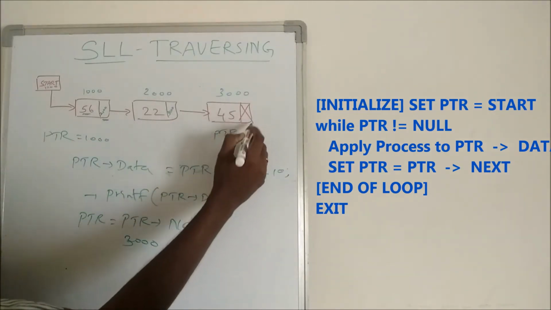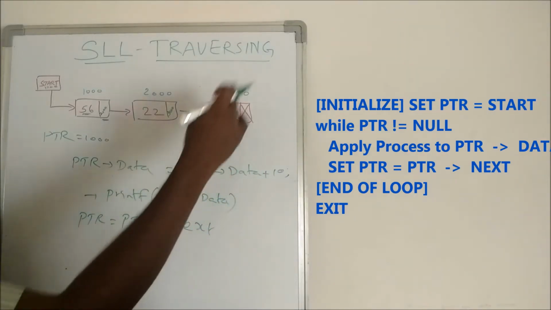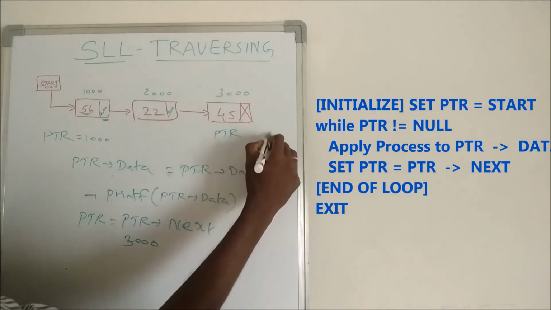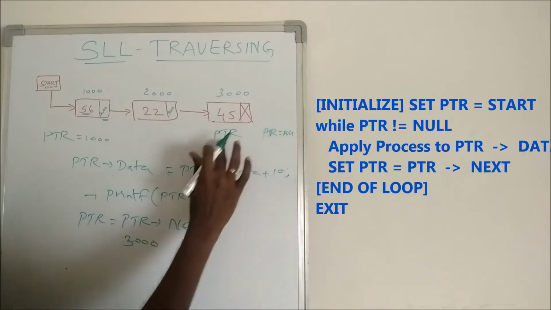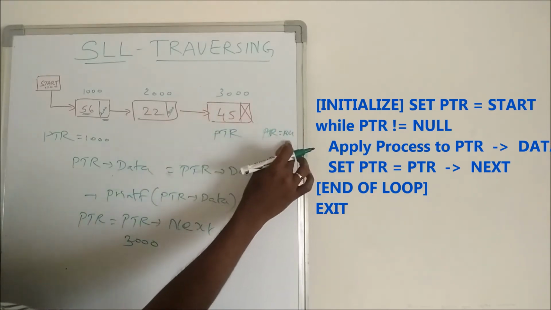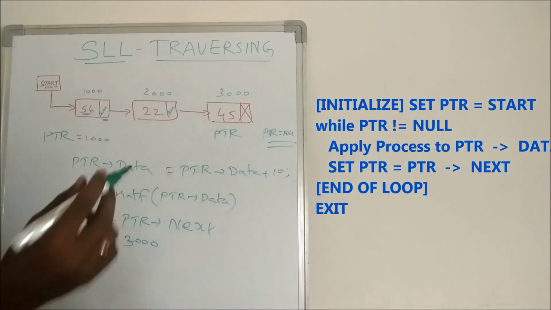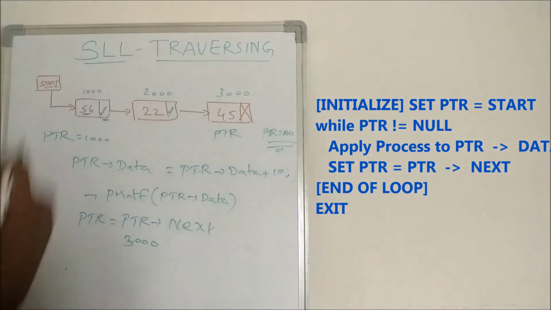Now what is pointer? Finally the pointer will be moved to pointer next. After this statement, pointer is going to be null, because pointer is equal to pointer next, and pointer next is null. So what will be stored in pointer? The value null will be stored. While coming for the next time, while loop pointer not equal to null, the condition is false, so it comes out of the loop.